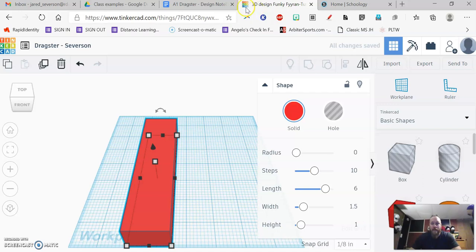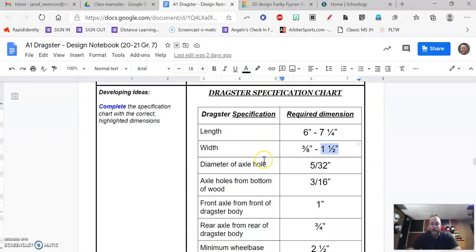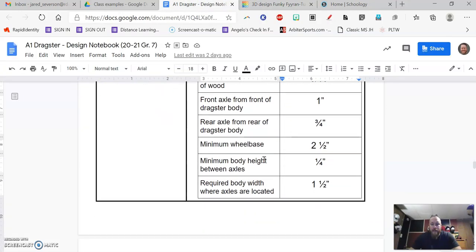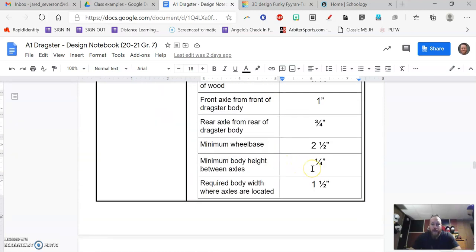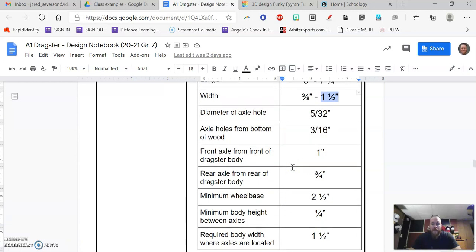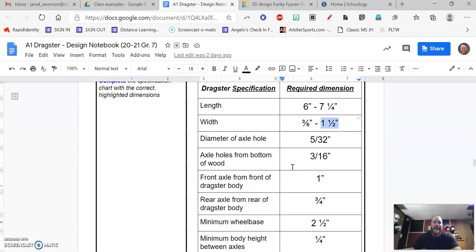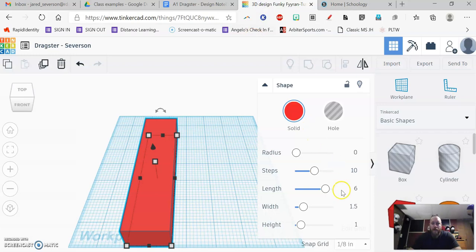It's 1.5 inches. Then I want to go to the height. Let's see, height was located, I know I'm missing it right here. Here it is. Nope. The height of the initial car, I guess that is not in the specification chart, or I'm just completely missing it, was 1 3/4 of an inch. I believe that was up above. Okay, 1 3/4 of an inch.